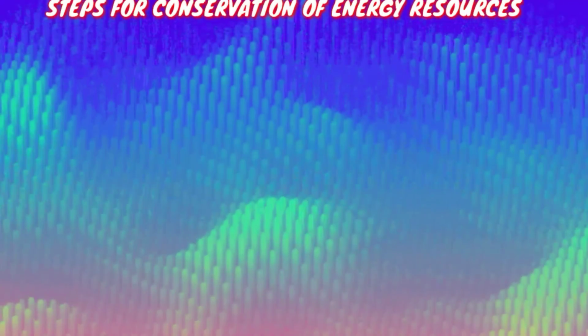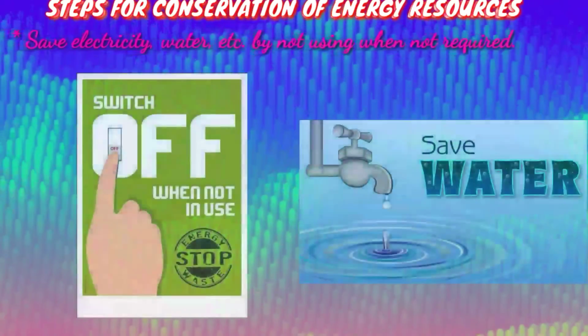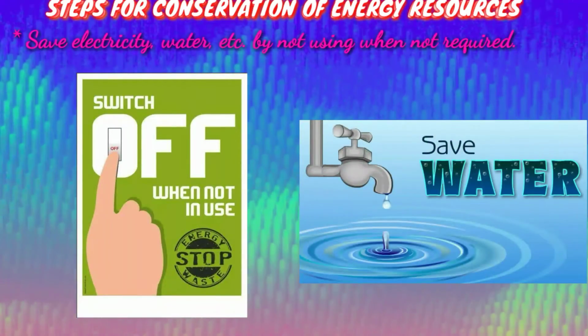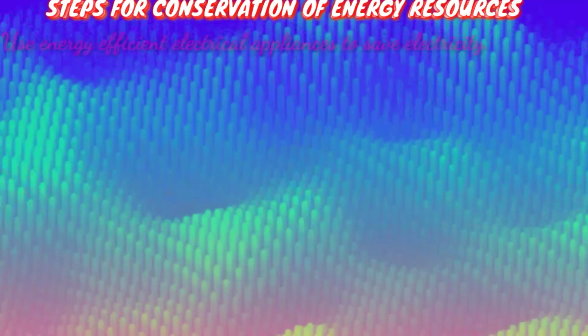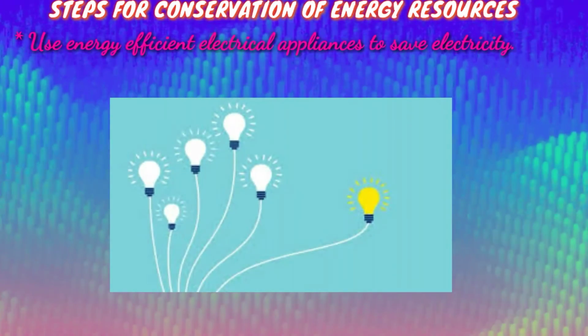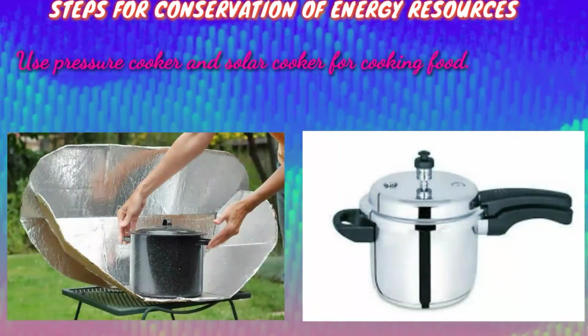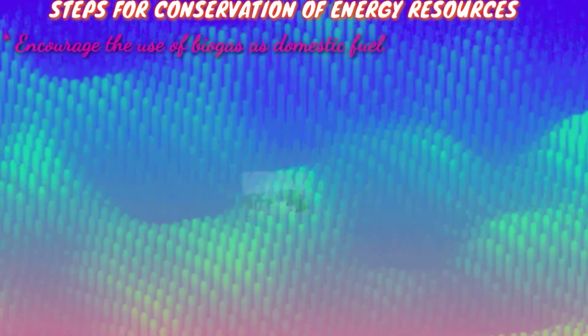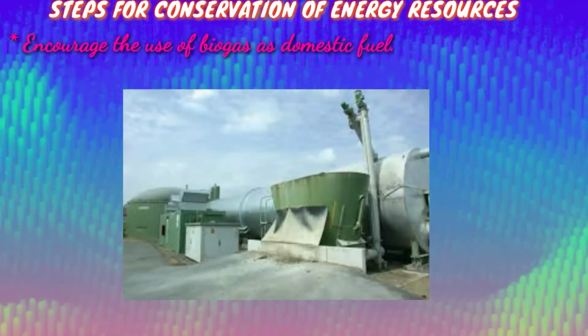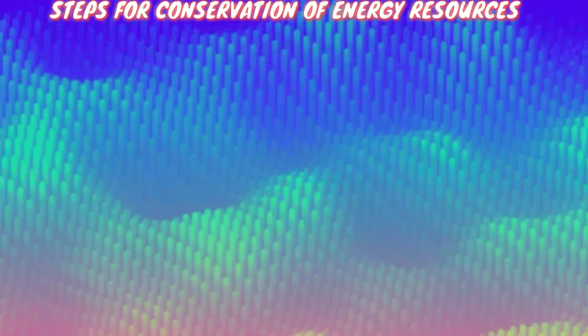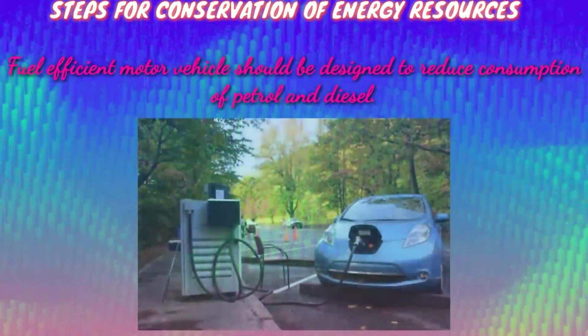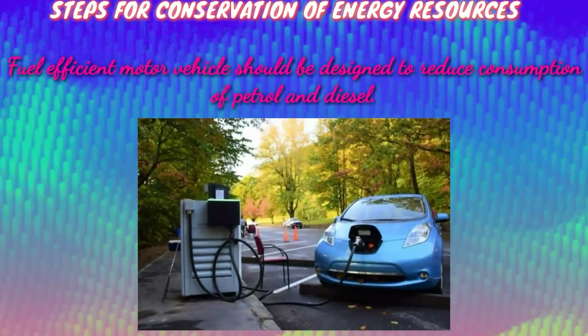Steps for conservation of energy resources. Save electricity, water, etc. by not using when not required. Use energy-efficient electrical appliances to save electricity. Use pressure cooker and solar cooker for cooking food. Encourage the use of biogas as domestic fuel. Fuel-efficient motor vehicles should be designed to reduce consumption of petrol and diesel.